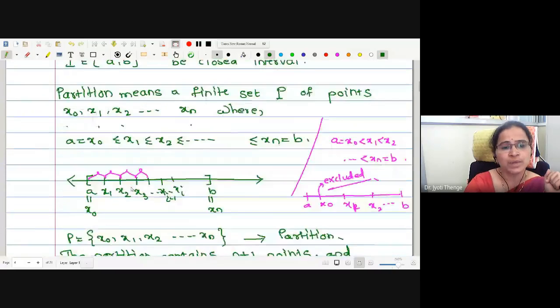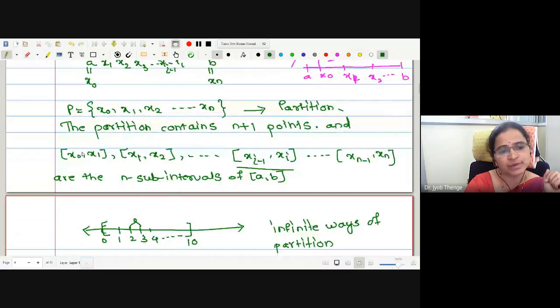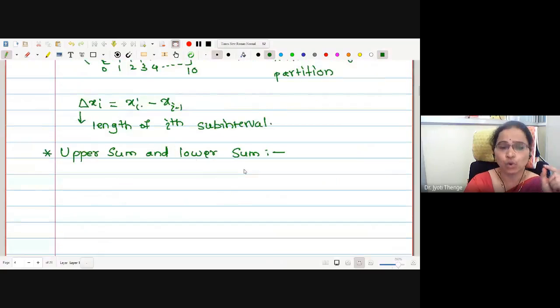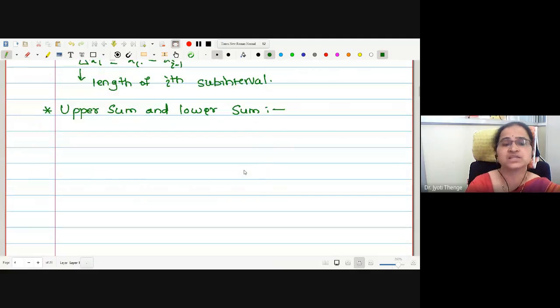This interval a to b, may I say it is bounded on these subintervals as well? x0, x1, first subinterval, x1, x2, second subinterval. Therefore, the given function is bounded on these subintervals also. Now, knowing the function is bounded, one can find out the supremum and infimum value of the given function.